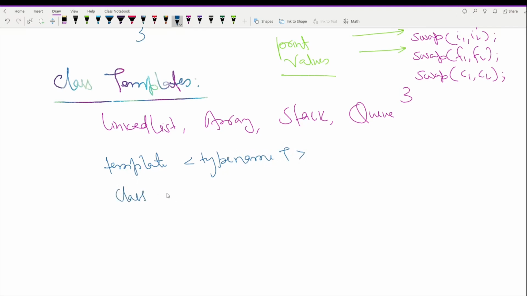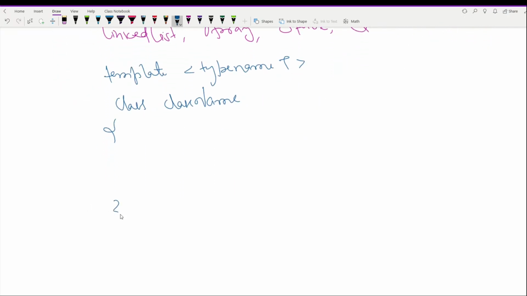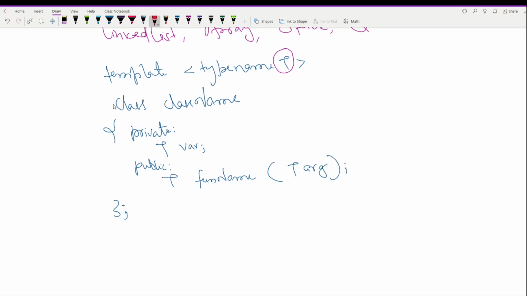Then we have to write class name, so it's the syntax of that, and then we have to write the body of class. If you want to have private data members, you can write private here, and whatever data you are going to declare, you can write something like this: T var. So we are basically declaring a data of T type. And after that, if you want to define some functions which are of public type, you can write their return type, function name, and then arguments. Suppose in our case the argument is of T type. So this will be the syntax of class template.